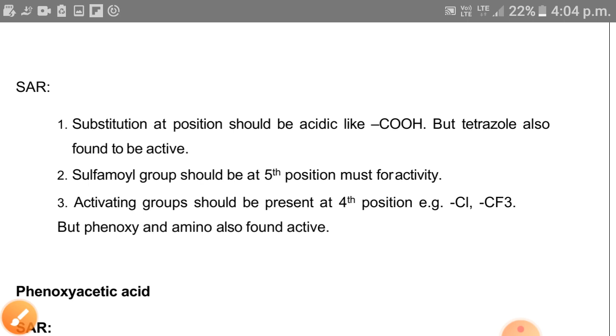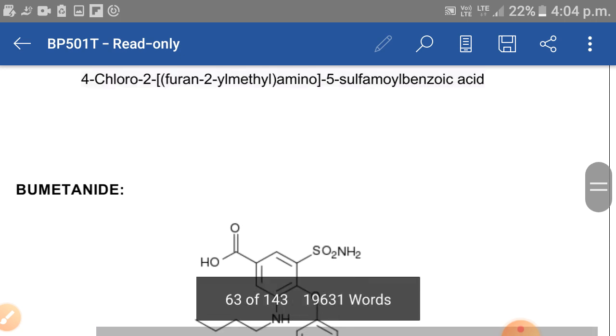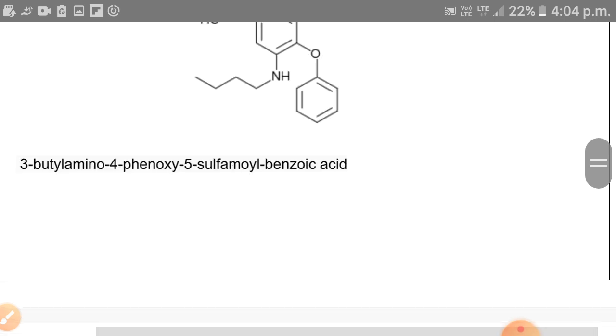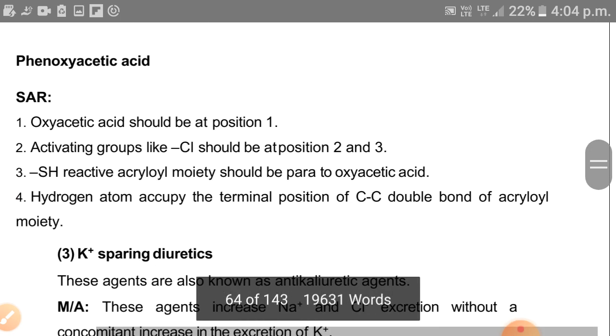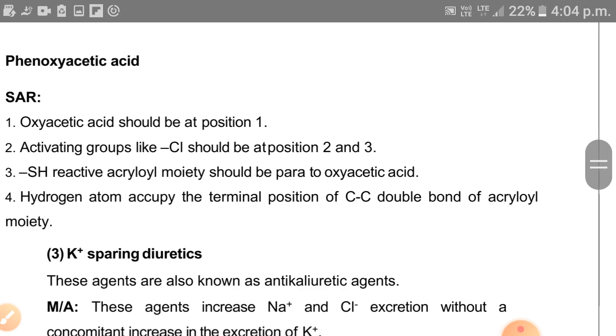These are the SAR for loop diuretics. Next drug is phenoxyacetic acid.